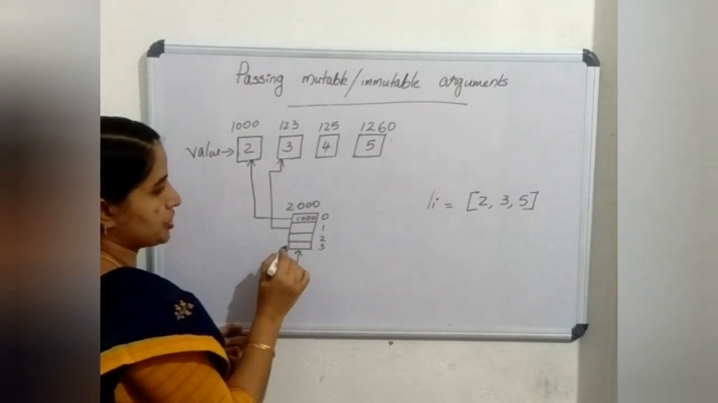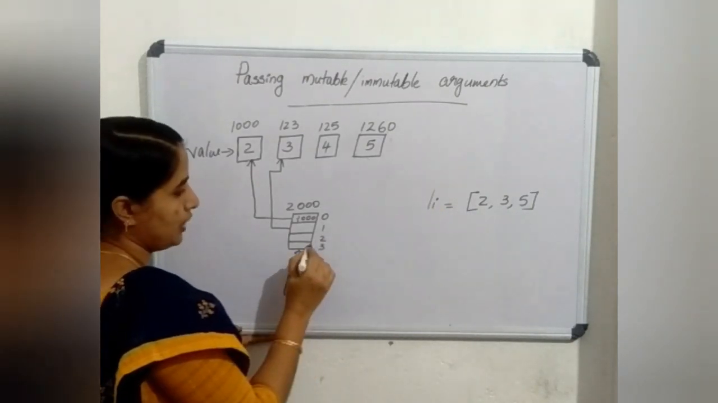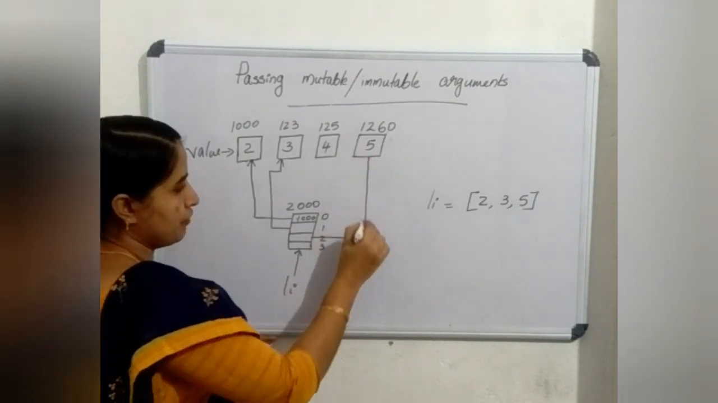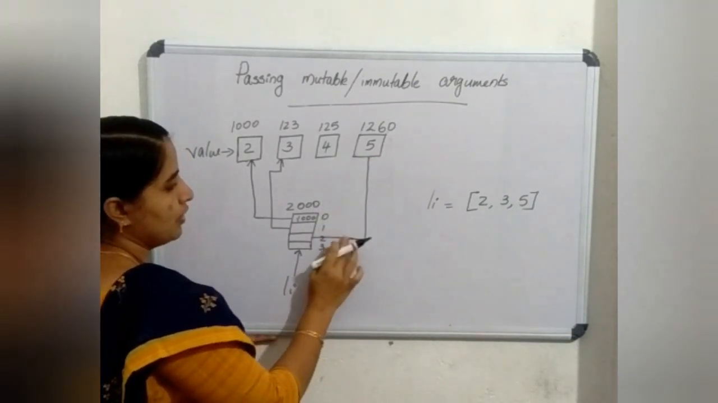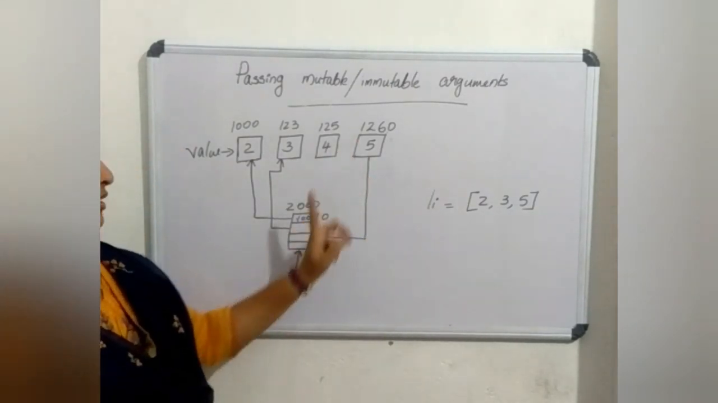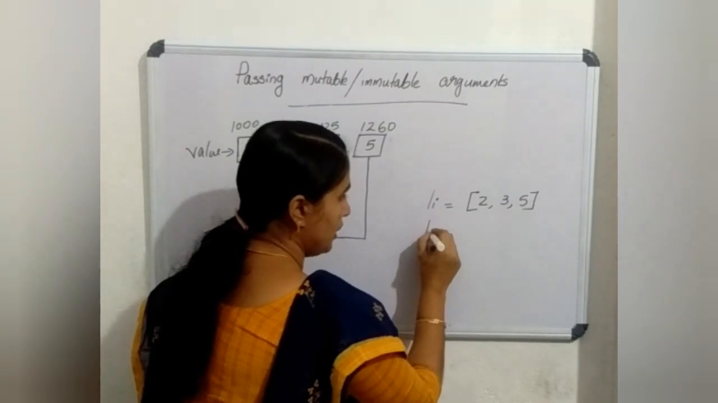And next location, data value is 5. So it is pointing to the memory location where the 5 is stored. It is 1260. Okay. Then let me make one modification.